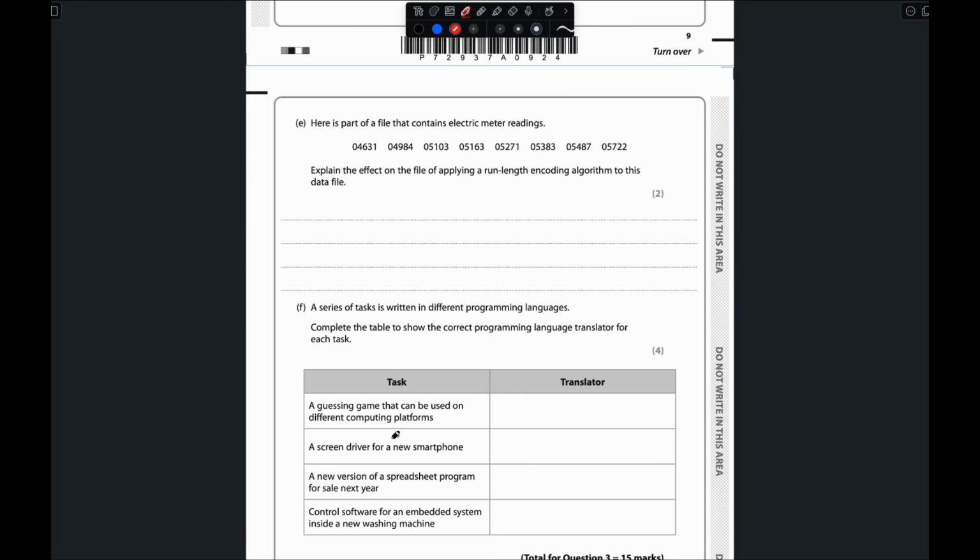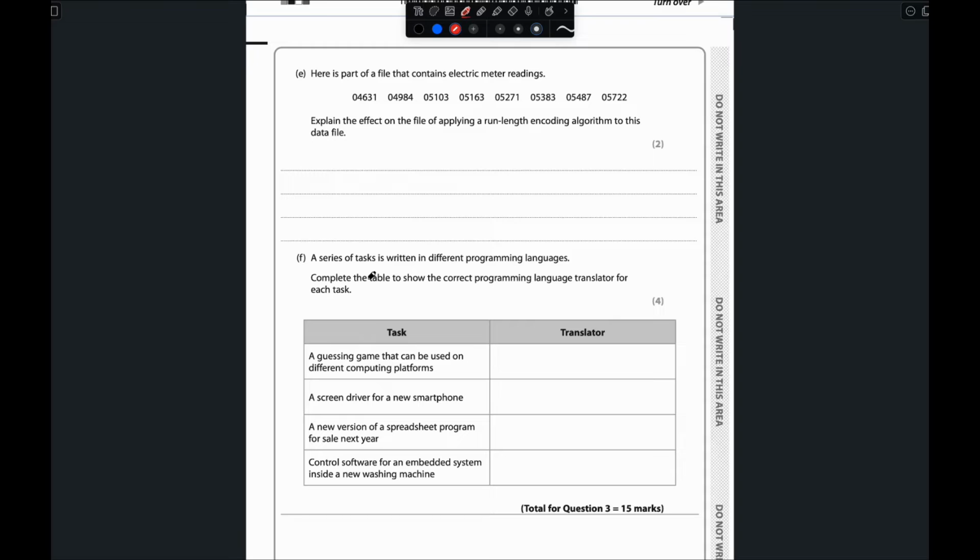Now move to question E, which is: here is part of a file that contains electric meter readings. Explain the effect on the file of applying a run length encoding algorithm to its data. So what will happen when we apply a run length encoding algorithm to this electric meter reading?